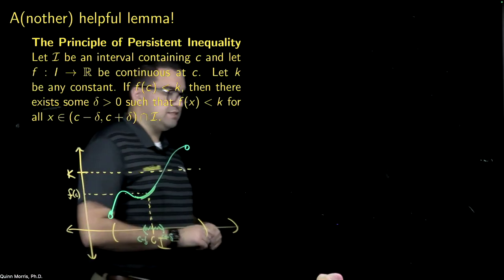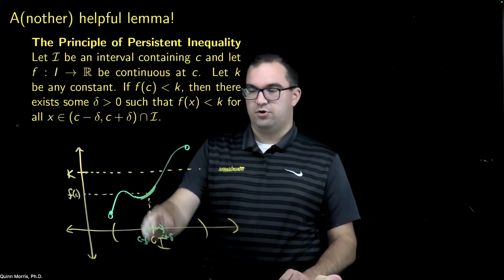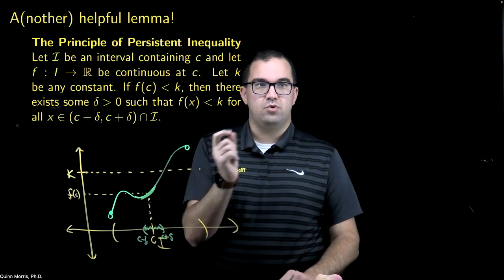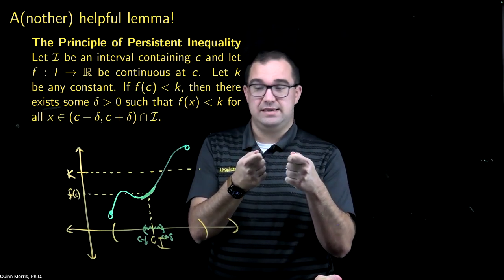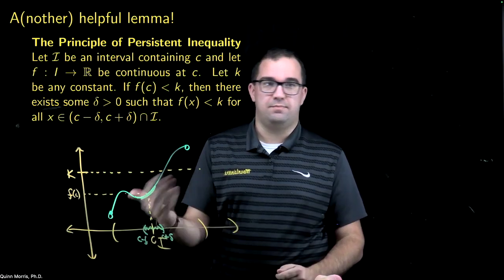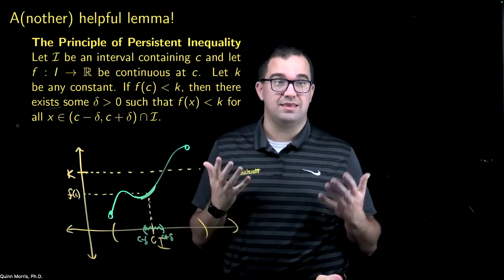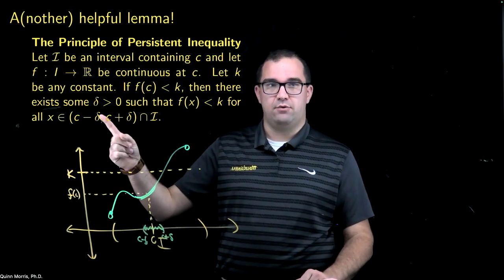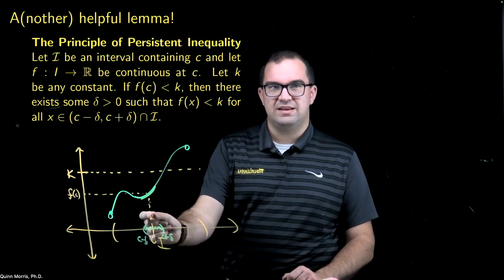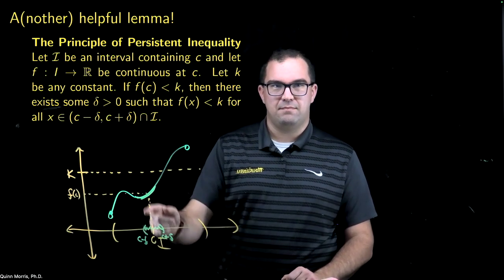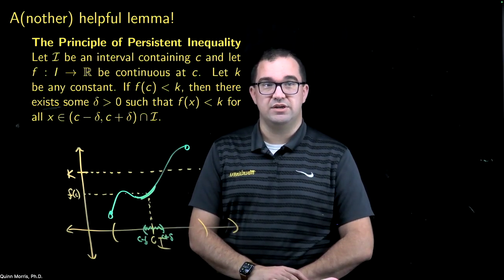Okay. So this is the theorem of persistent inequalities because it says that if you have a strict inequality at a point c, you also have that strict inequality; it persists at least a little bit away from c. How far? Well, that depends on the function, depends on how close f of c is to k to begin with, depends on a lot of things. What this theorem says is there's some positive delta. So if I move no more than distance delta away, my inequality will still persist in that region.